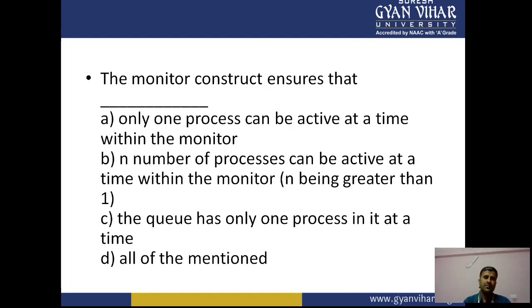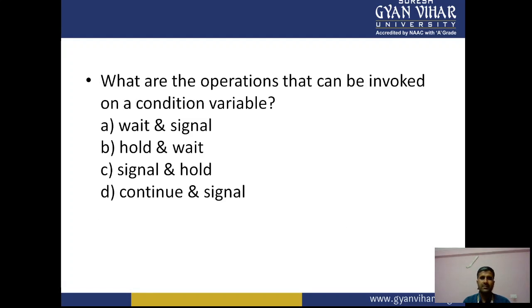So if we discuss mutual exclusion, it permits only one process to enter into the critical section, and with the help of mutual exclusion we can easily answer this MCQ, right? So what are the operations that can be invoked on the condition variable?